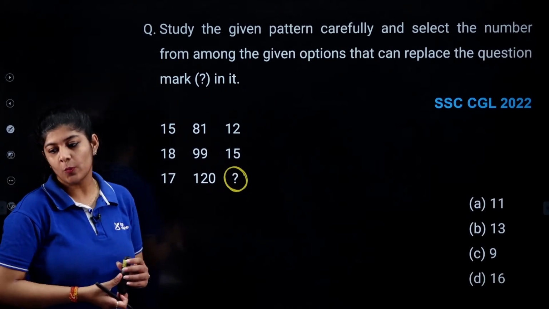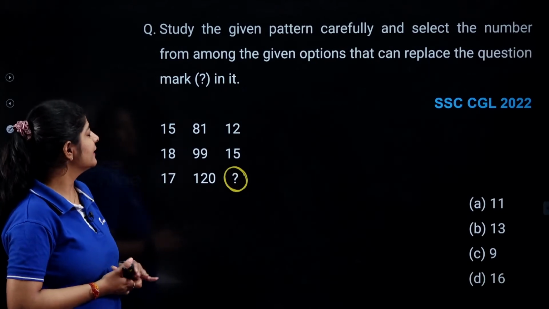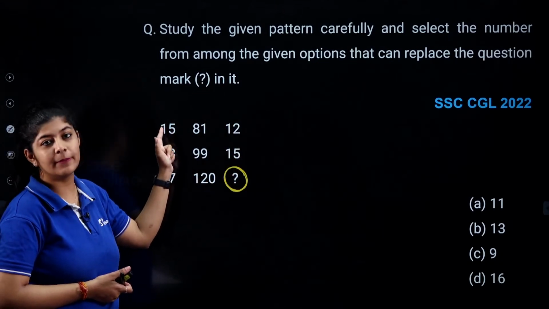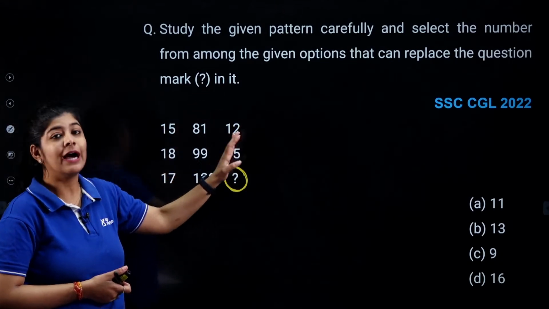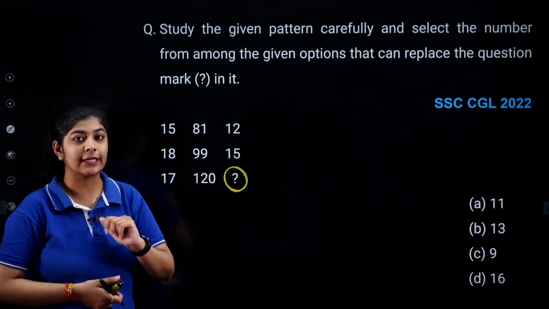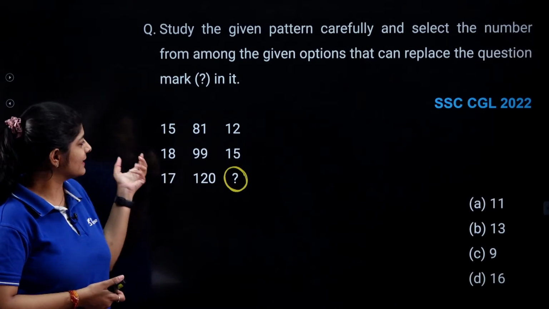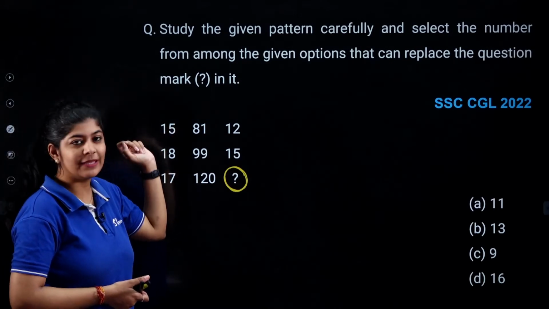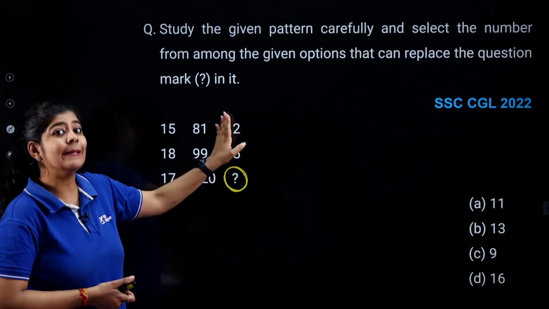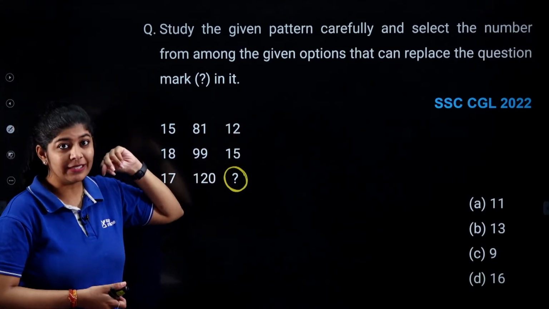What I am observing over here is that the numbers which are present in column number 1 and column number 3 are quite smaller than the numbers in column number 2. So I can say that if I do some mathematical operation on column number 1 and column number 2, I may get column number 3. But how?